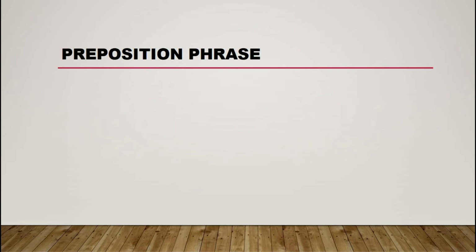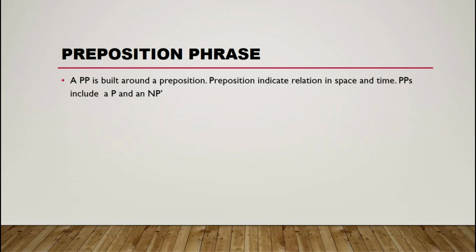Okay, so now we go into the preposition phrase. It means that a PP is built around a preposition. The preposition indicates a relation in space and time. P is a preposition and NP means a noun phrase. So the preposition phrase is combined from a preposition and a noun phrase.